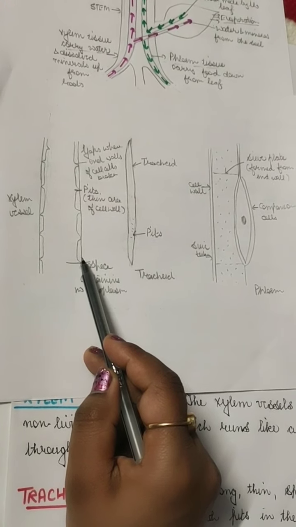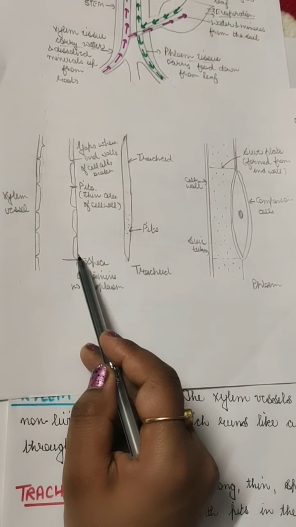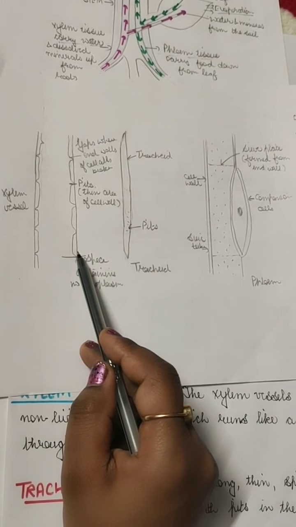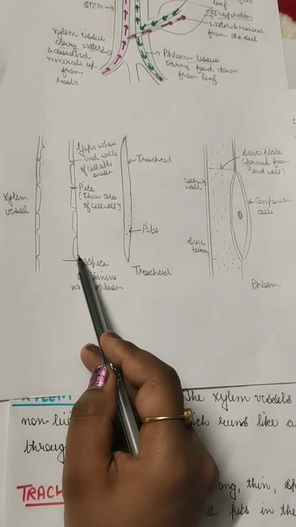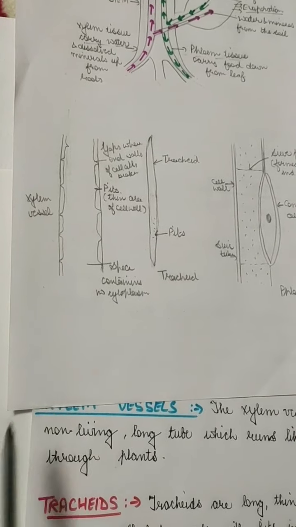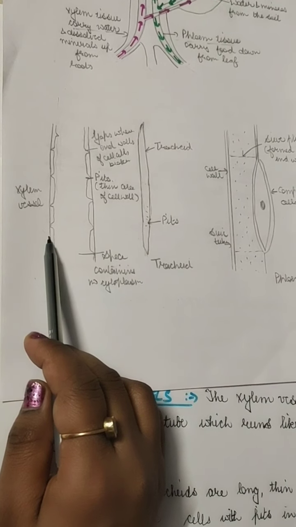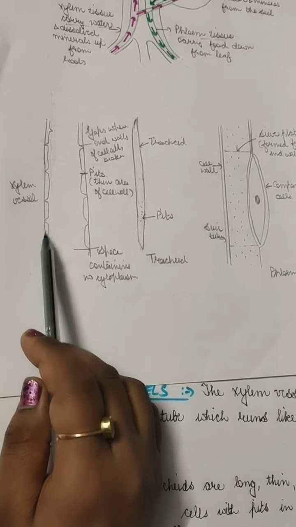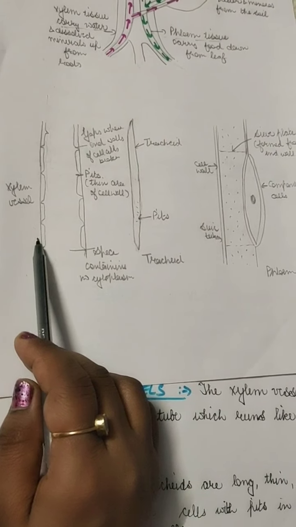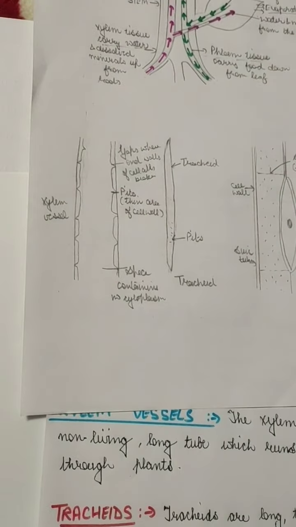Lignin is a strong cement-like material which is formed in the collenchyma and parenchyma. And sclerenchyma cells have some gaps at the ends of the cell walls, and they have thin pits in this. So the lignin is very helpful. It helps these vessels to stand still, so that water can be moved up easily.